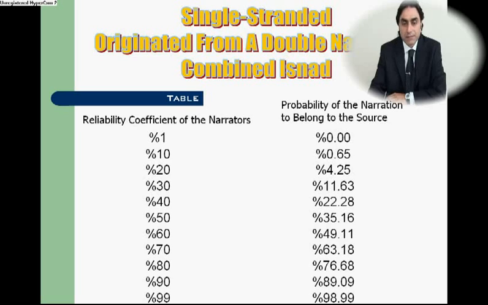The result is partially improved when the isnad originated from a double narration, although it depends on a single narrator. This premise is supported by the results illustrated in the table. When the table is examined, it can clearly be seen that the results illustrated in this table are significantly different from those illustrated in the other.